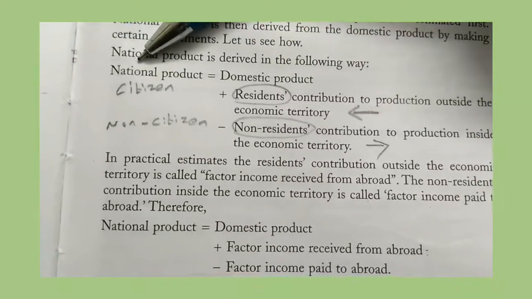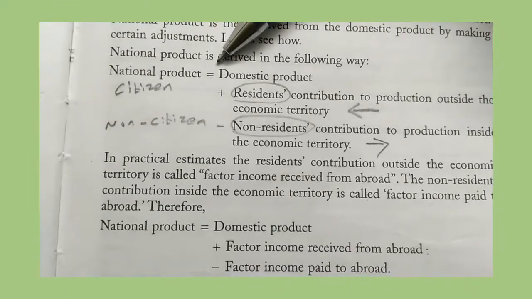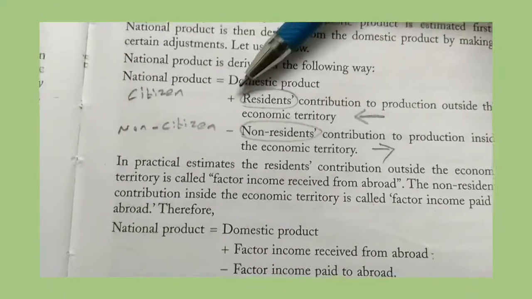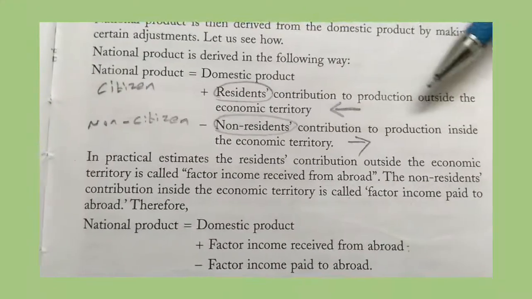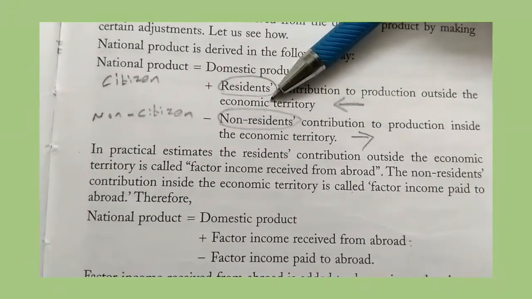Normally, in practical estimates, domestic product is estimated first. National product is then derived from the domestic product by making certain adjustments. Let's see. National product is derived in the following way. National product is equal to domestic product plus residents' contributions to production outside the economic territory.